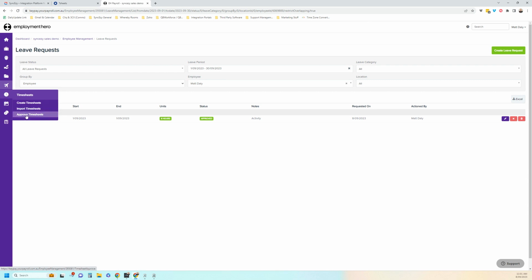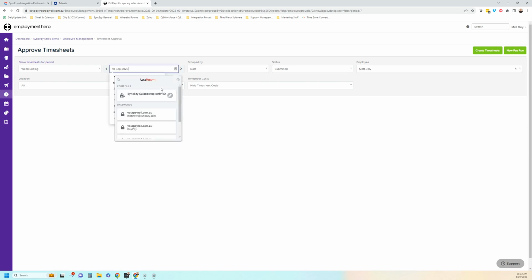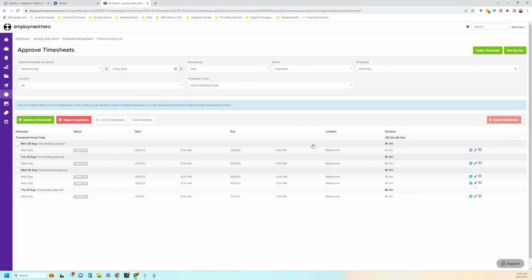And then you can approve timesheets. For the job-related timesheets, if we go into approve timesheets, we select the employee record and look at the week ending the 3rd of September. Then we can see the timesheets that have been synced over: 8 hours on the Monday, 8 hours on the Tuesday, 8 hours on the Wednesday. There are two different timesheets there, as they separate out into the two activities worked. And then Thursday the 31st was another 8 hours worked on the other job.